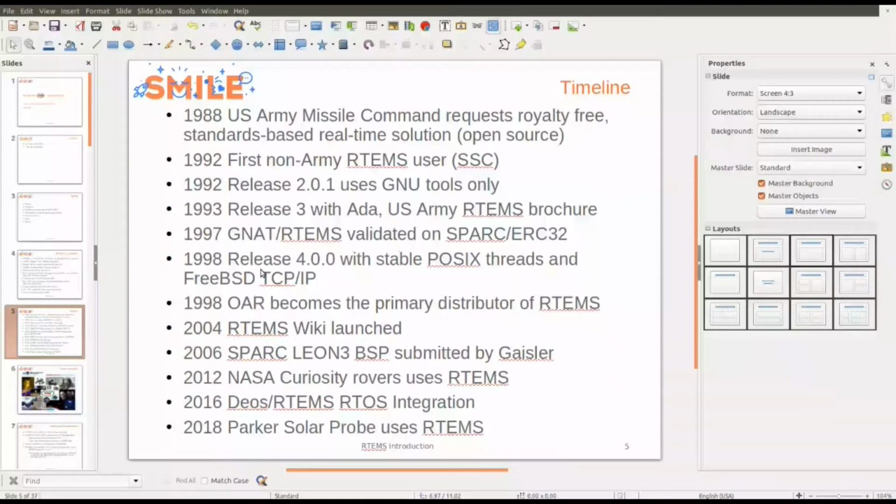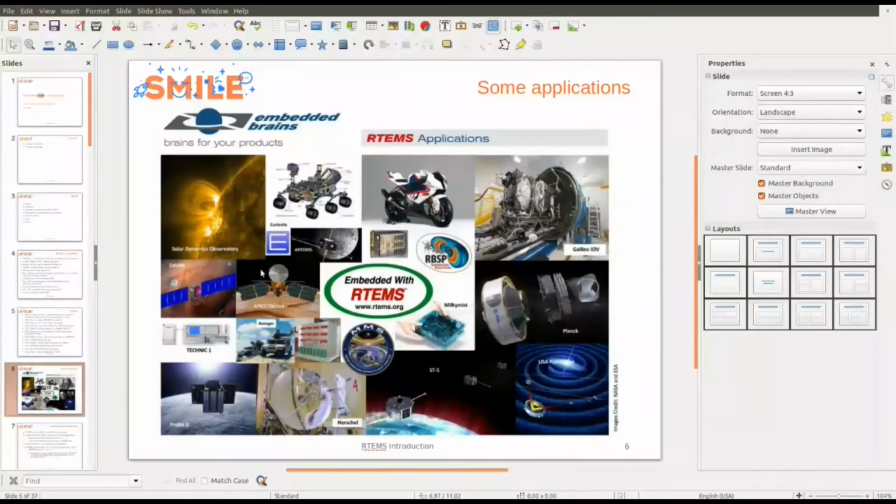And the last famous project using RTEMS is the Parker Solar Probe. There are lots of projects based on RTEMS, so here is an extract of some applications. Embedded Brains is a company in Germany working on RTEMS, giving training and development in the RTEMS world. Most of the time you see its applications in the space world, except for some automotive applications, but most of the time it is around space.